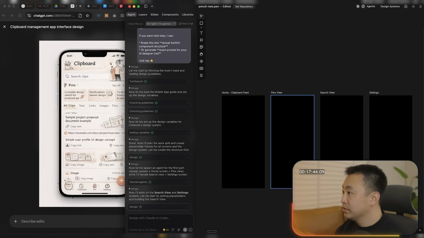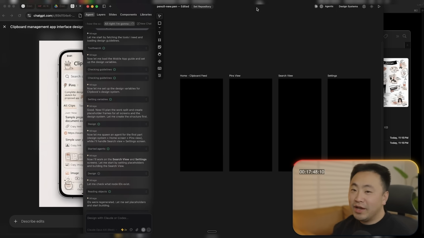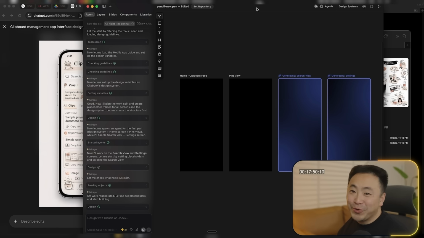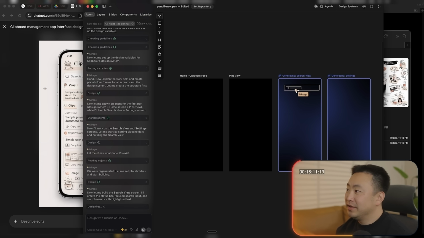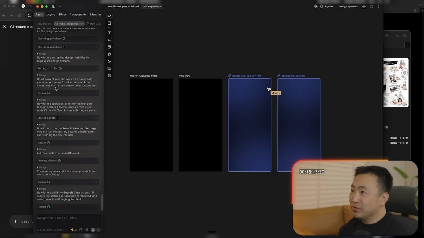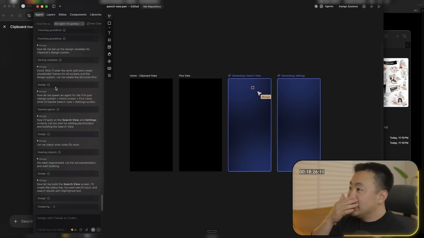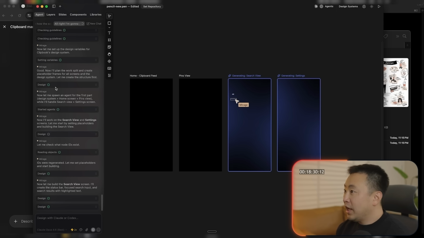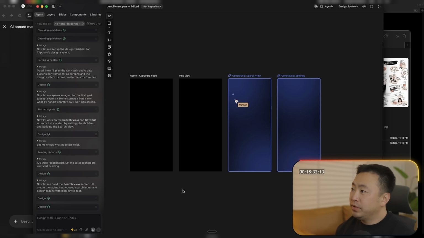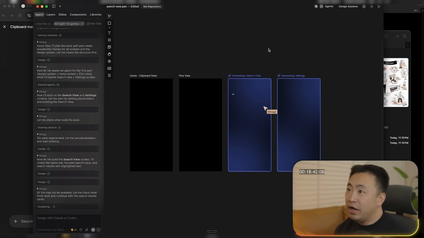Oh, okay. So here it is. It's going. You see that? You see how it moved? It's so cool to me when I see this stuff. I can just watch these kind of things for hours. So it looks like it didn't start with the design system, but it's designing the various scenes. And after it finishes, it feels like there's some visual bug right now. But yeah, I'll let that go.